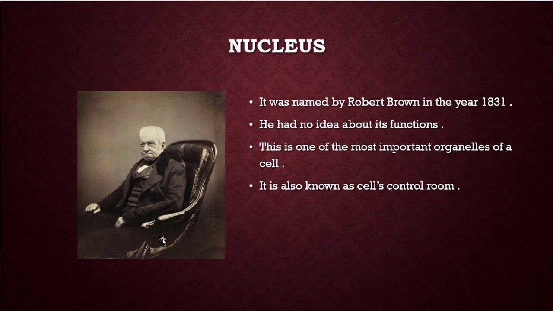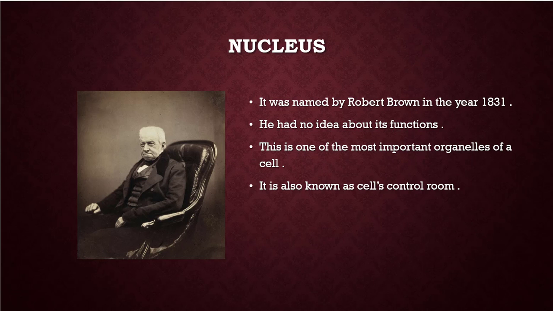He had no idea about its functions. Actually, he found the nucleus in different kinds of cells, but he did not know the function of this nucleus particularly. This is one of the most important organelles of a cell, he told that. And it is also known as the cell's control room. That means the nucleus controls all other functions of the cell.